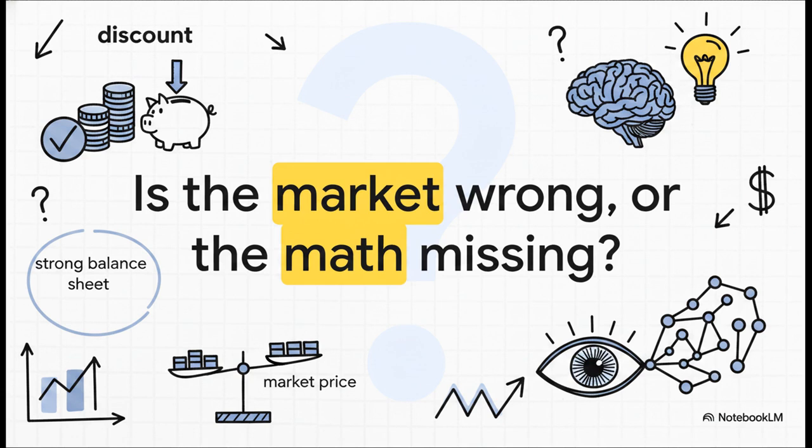When the objective math is screaming that a stock is trading at a massive discount and the balance sheet health fully supports it, are you brave enough to trust the data over the market?